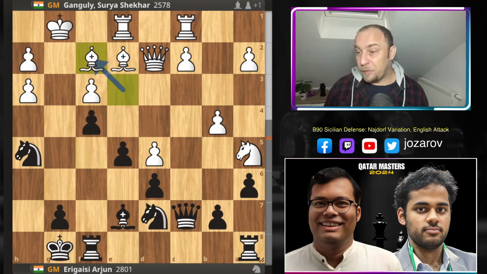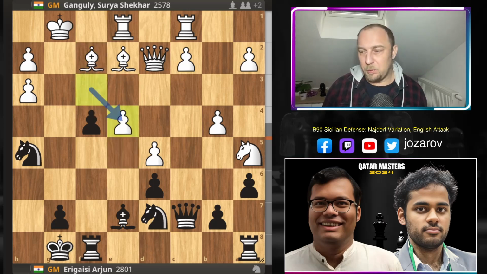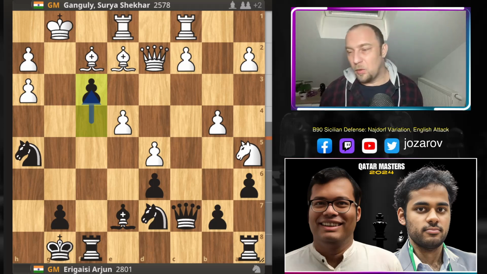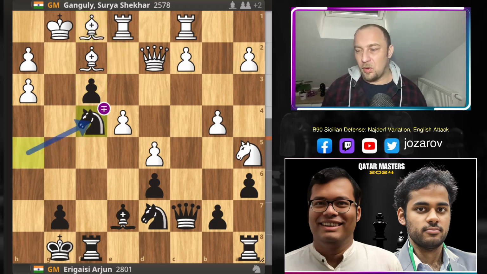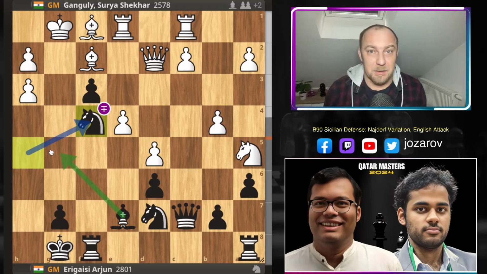Then after bishop to f2 that here Ganguly had to play, then we would then have this move e4, and this would be a spectacular one. Then you put more pressure, f3, the pawn is rolling, knight to f4 is coming, bishop to g5, and I guarantee you white will not have fun in this particular position.